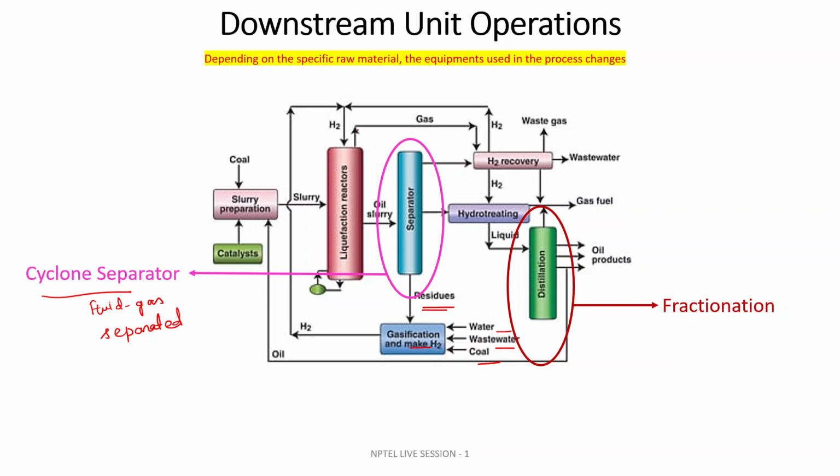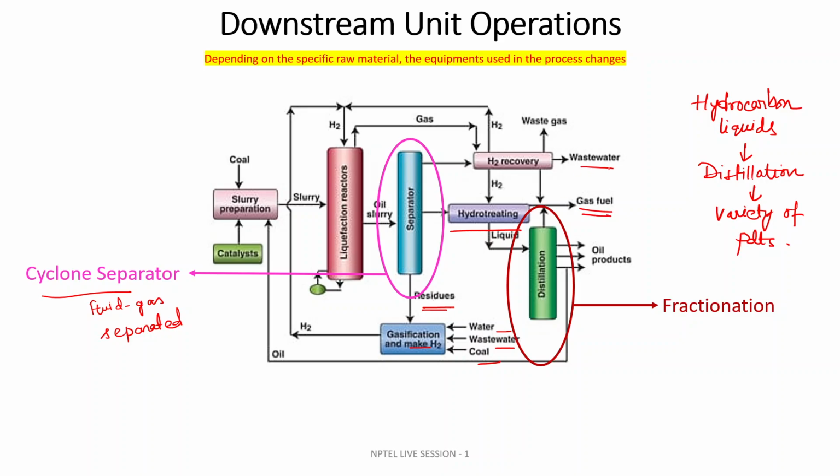The gases produced from here go for hydrogen recovery, the hydrotreating unit, and later it goes to distillation. So these are hydrocarbon liquids, and they go to distillation or fractionation. You'll be getting a different variety of products. From the top of the distillation unit, due to the difference in density, you will be getting gaseous fuel as well.